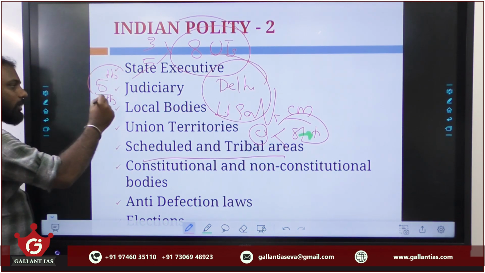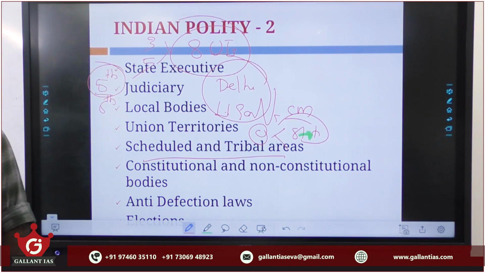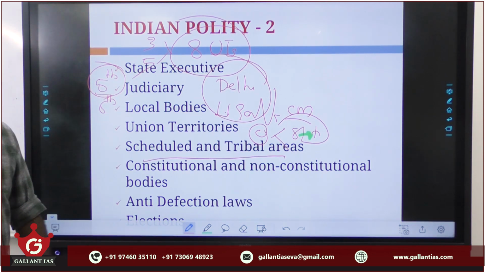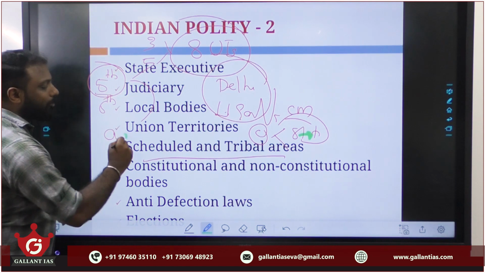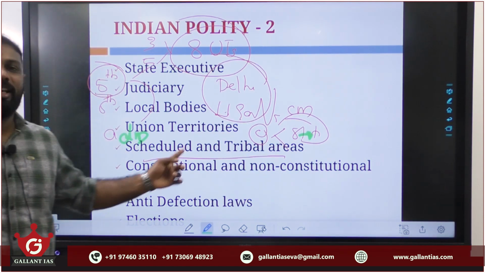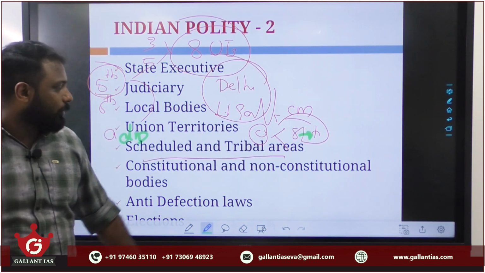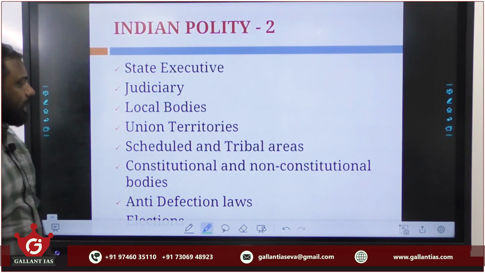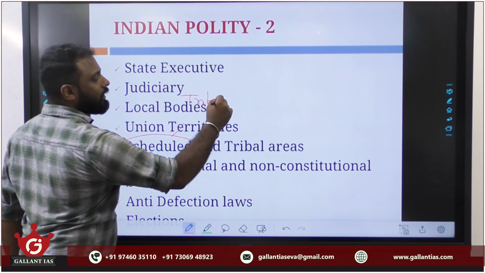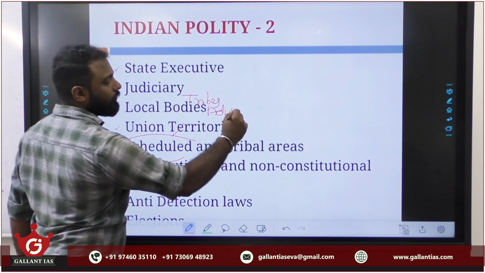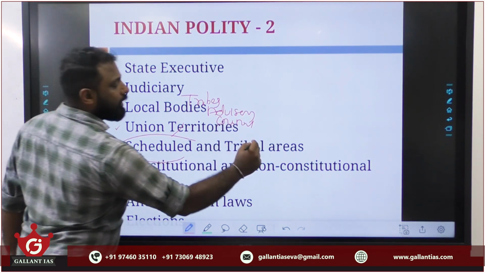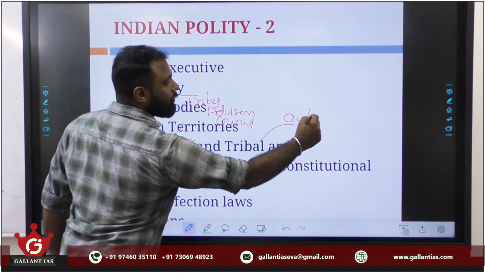So how the president can constitute a scheduled area, or how the president can constitute tribal areas, its role or its administrative mechanisms, or difference between a scheduled area as well as a tribal area. See what's the major difference here? Because in these regions, we can constitute a tribes advisory council. But here we can constitute autonomous regions.